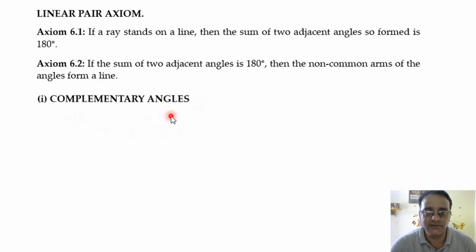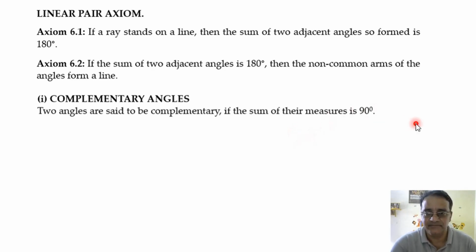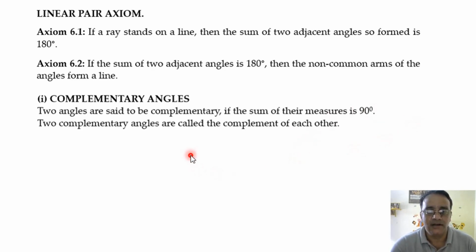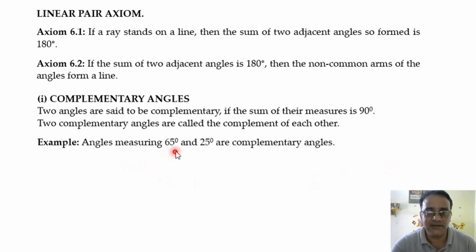And next, let us move towards complementary angles. Two angles are said to be complementary if their sum is equal to 90 degree. Two complementary angles are called the complement of each other. For example, 60 and 30 degree are called the complement of each other. The complement of 60 will be 30, the complement of 30 will be 60, right? For example, angles measuring 65 degree and 25 degree are complementary angles because their sum is equal to 90 degree.